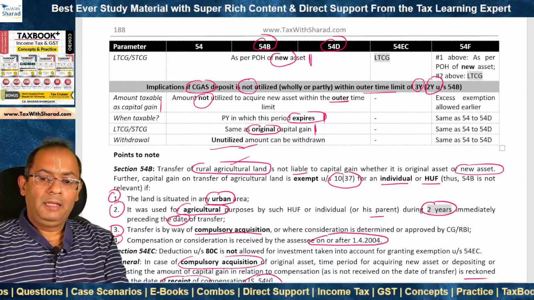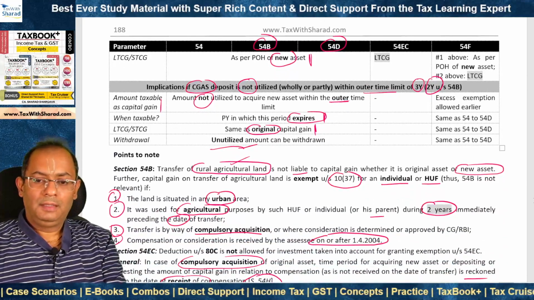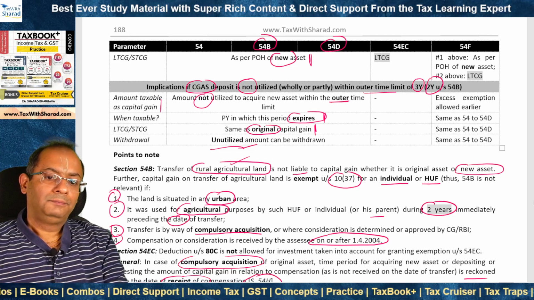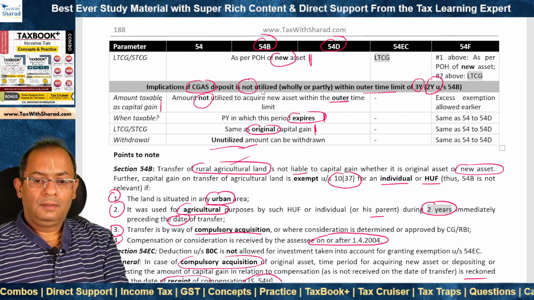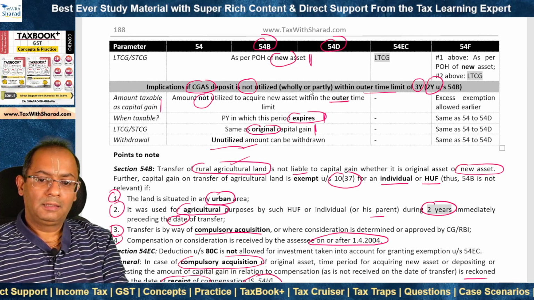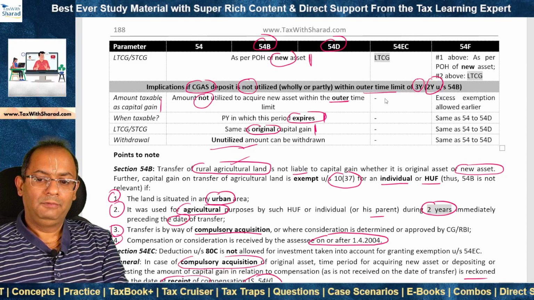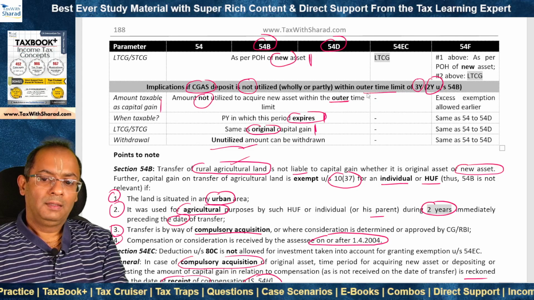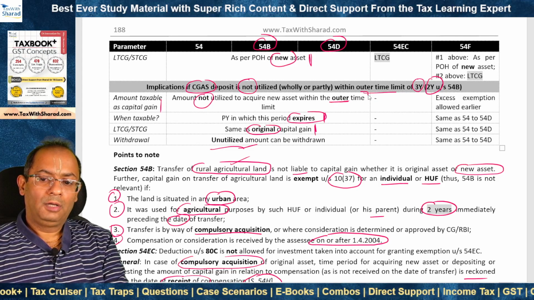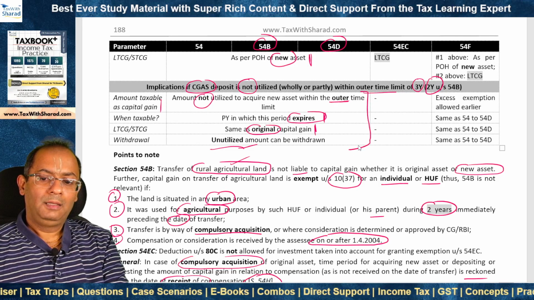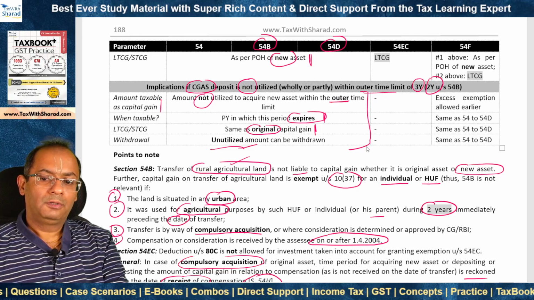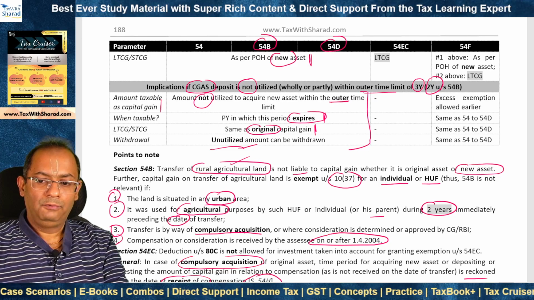Capital gains account scheme is applicable in section 54D as well. And the amount deposited in this scheme needs to be utilized within the outer time limit of 3 years. And if this is not the case, then the amount not utilized becomes taxable in the same fashion as we discussed for section 54 and 54B.